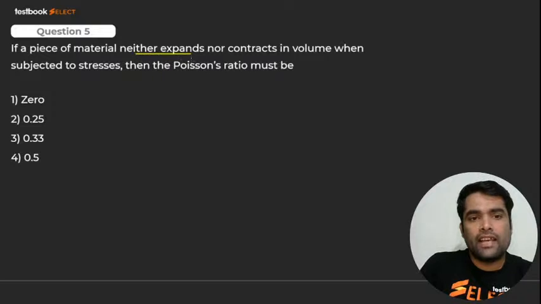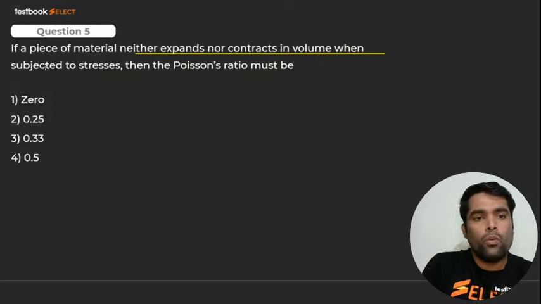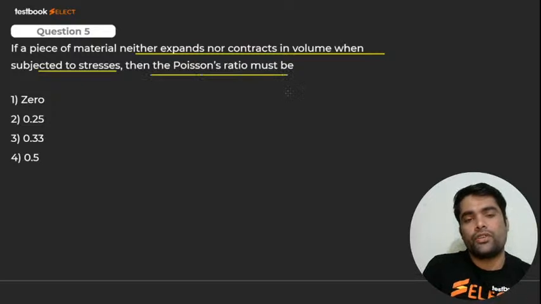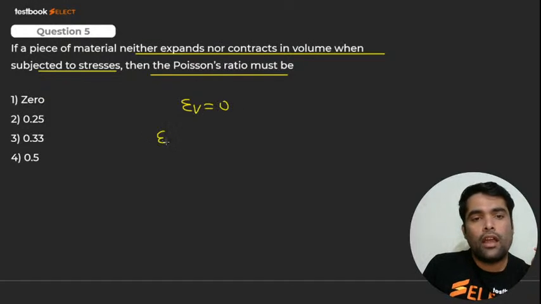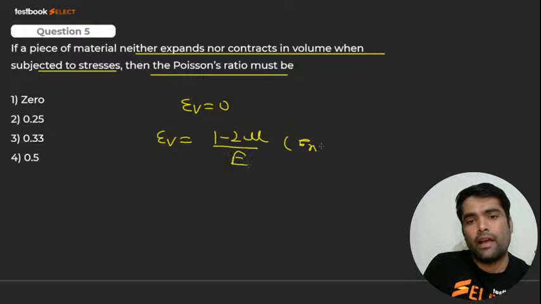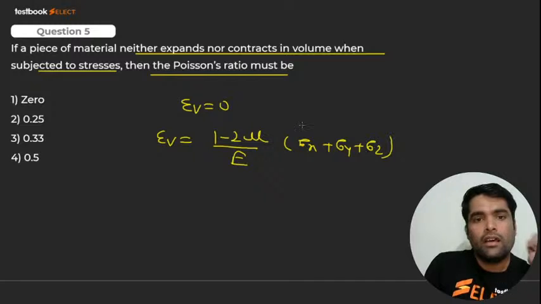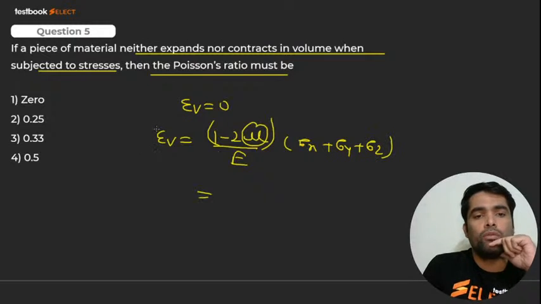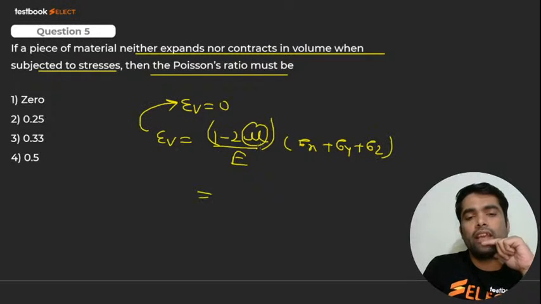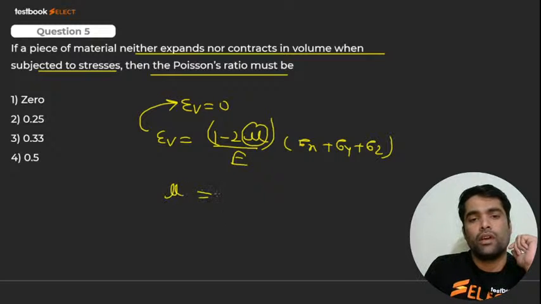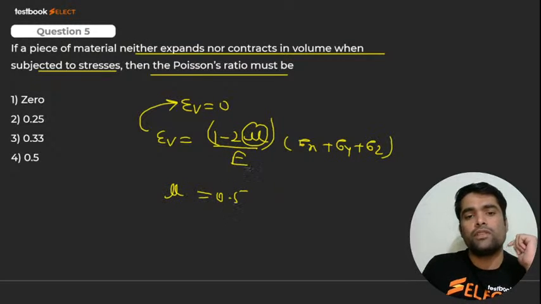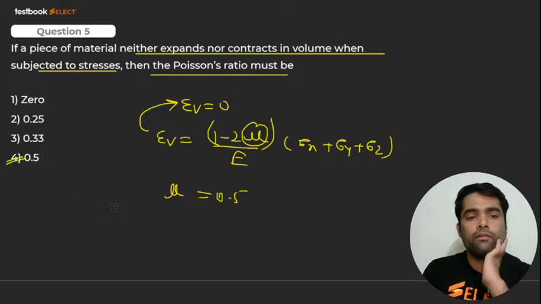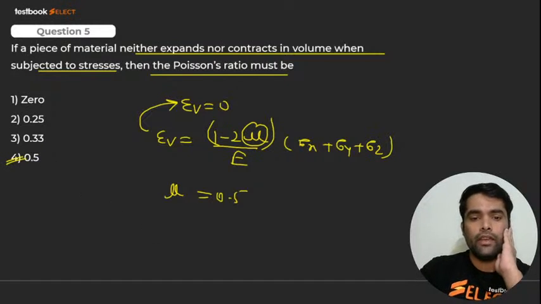A piece of material neither expands nor contracts in volume when subjected to stresses, then the Poisson's ratio. देखो अगर वो expand नहीं कर रहा है, that means volumetric strain will be 0. And you know volumetric strain, my dear, क्या होता है? (1 minus 2 mu) by E times (sigma x plus sigma y plus sigma z). Right? And they are asking Poisson's ratio, that is mu का value क्या होना चाहिए? To get volumetric strain 0, what if I put the value of mu equal to 0.5? It becomes 1 minus 1 equals 0, so all the terms will be 0, so answer will be 0.5. Very good, 0.5. Very good.